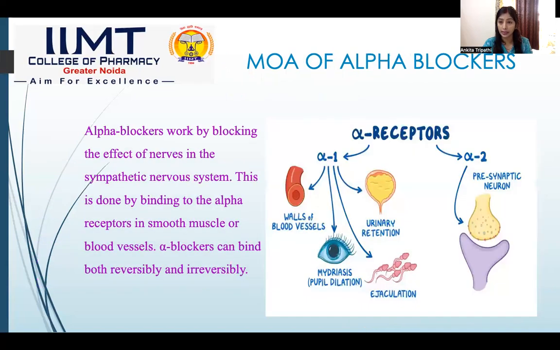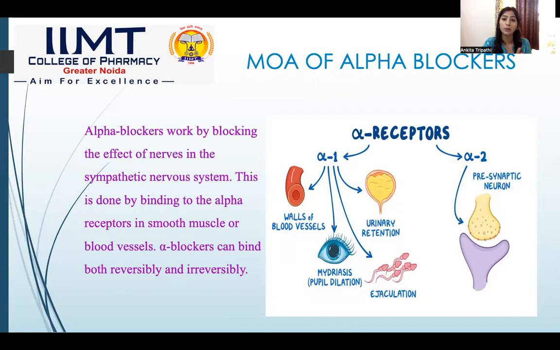Now coming to one of the last topics, that is alpha blockers. Alpha blockers are also known as sympatholytic drugs. They work as the opposition of sympathomimetic drugs. Alpha blockers bind and block alpha 1 or alpha 2 receptors. Generally we are talking about the alpha 1 receptor.